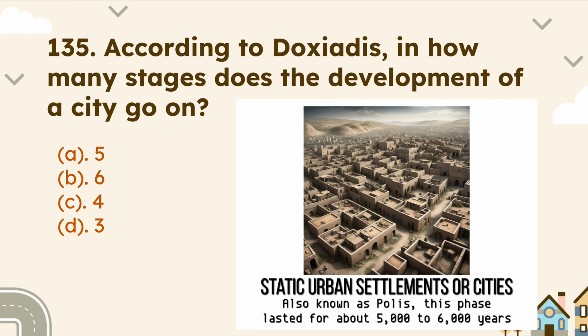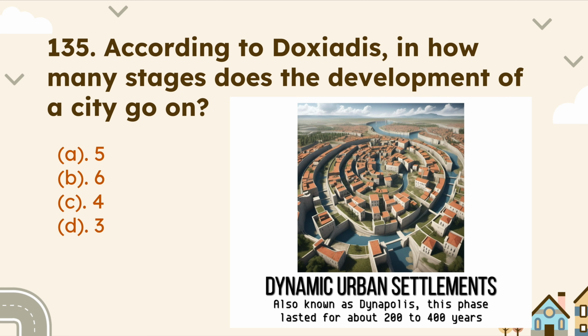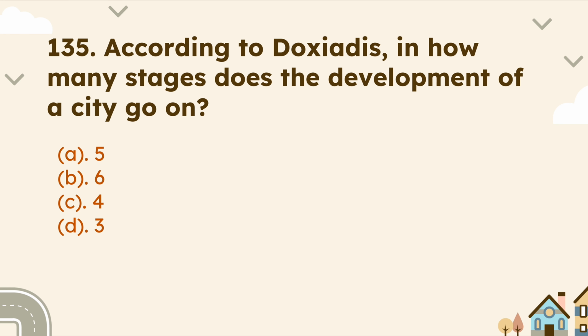Third stage is static urban settlements or cities. It is also known as polis, and this phase lasted for 5,000 to 6,000 years. And the last stage of development is dynamic urban settlements, also known as Dynapolis, and it lasts for 200 to 400 years. So these are the 4 stages of development as per Doxiadis. So the correct answer is option C.